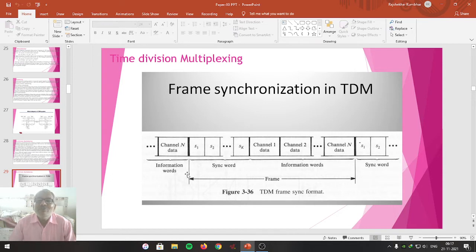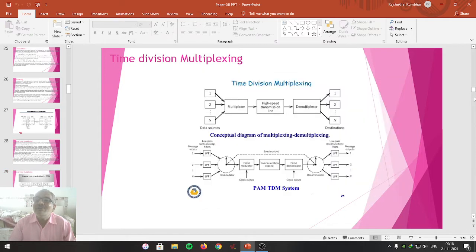Suppose for 10 channels the time required is this much. So that is one frame time. Suppose 10 seconds of time is allotted, with 1 second for every signal. Within 10 seconds, 10 channel signals are passed, and after that the process repeats. Again, the first channel signal travels. So this is one frame of time division multiplexing. The same is repeated for the next frame also. So this is actually a TDM process.